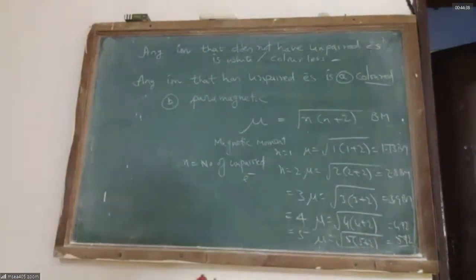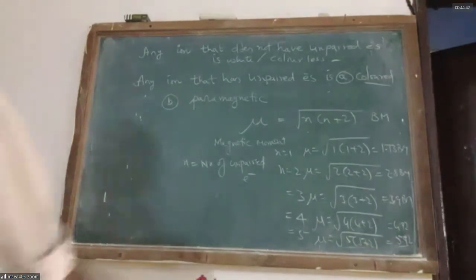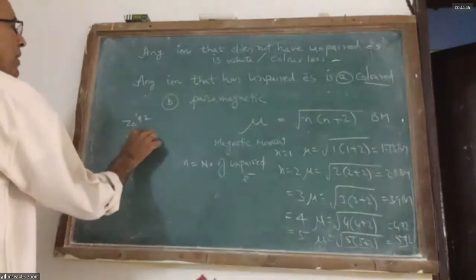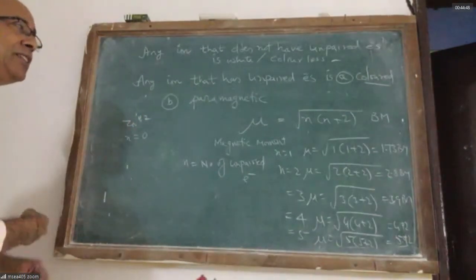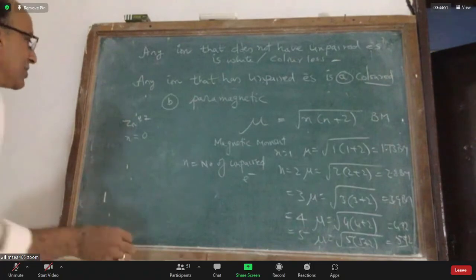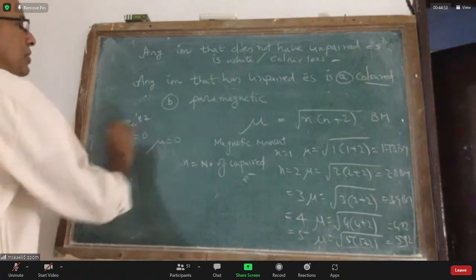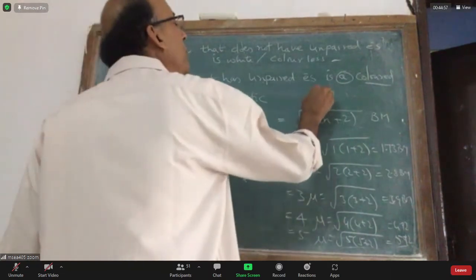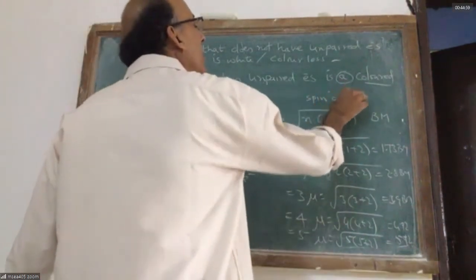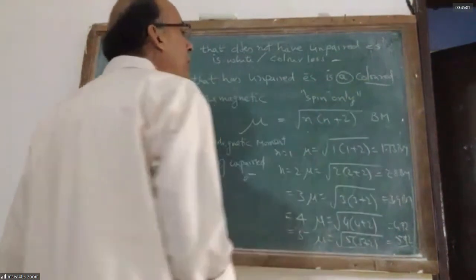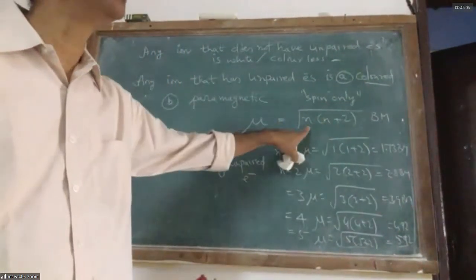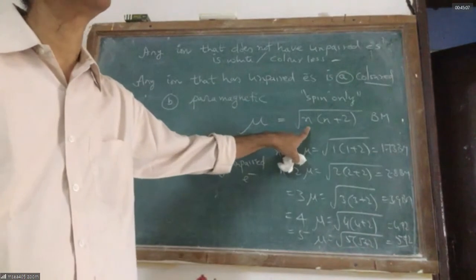Notice, if you take Zn plus 2, in Zn plus 2, the number of unpaired electrons is 0 because all the 3d10 electrons are paired. Its magnetic moment is 0. This formula is called the spin-only formula, because to calculate the magnetic moment, we are using only the spin of unpaired electrons.